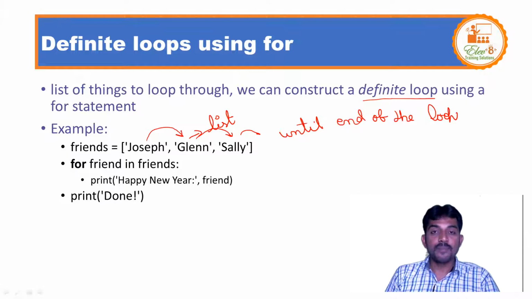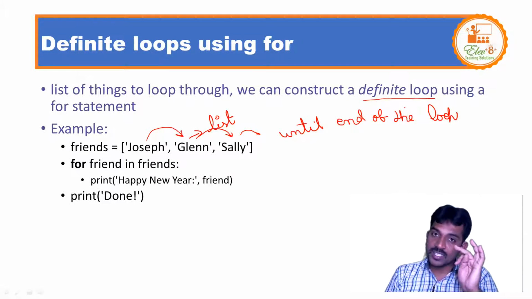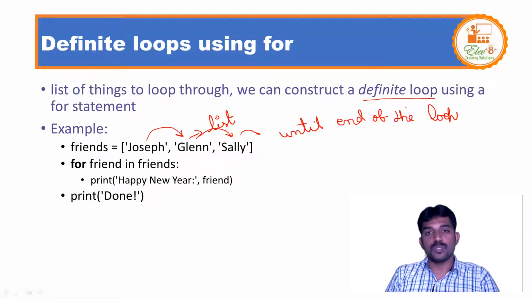Is this clear? The for loop is always a definite loop. Definite loops are used to handle collections. Collections means if you want to access a list, a tuple, or a dictionary, go for the definite loops. Is this clear?